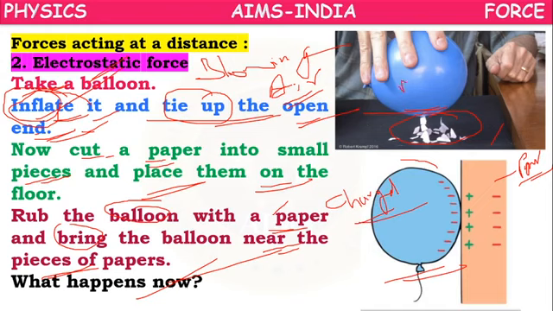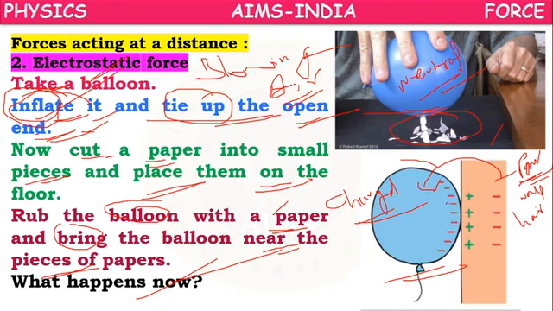Before rubbing it is a neutral body. After rubbing for some time with another paper or with wall, with hair, like that, from the object with which it is rubbed it will gain some charge, negative charge or positive charge, depending on the object.